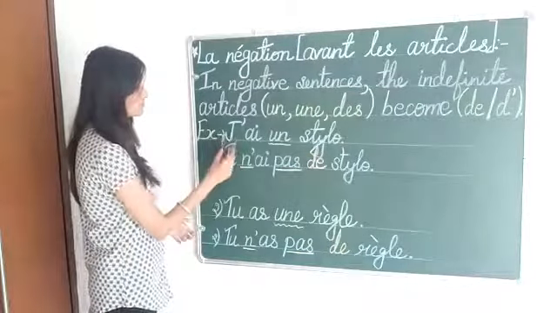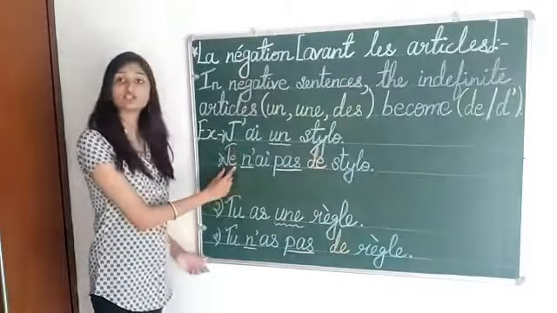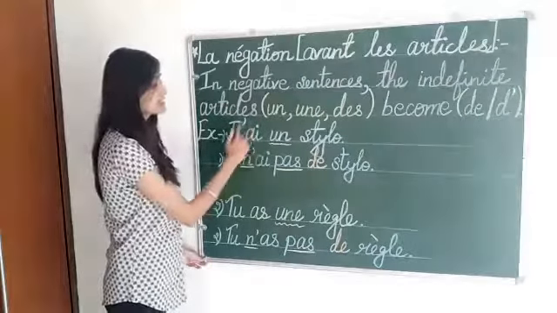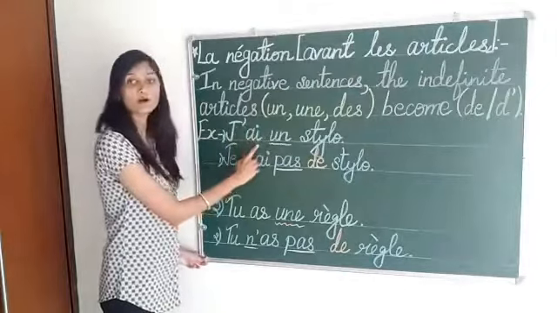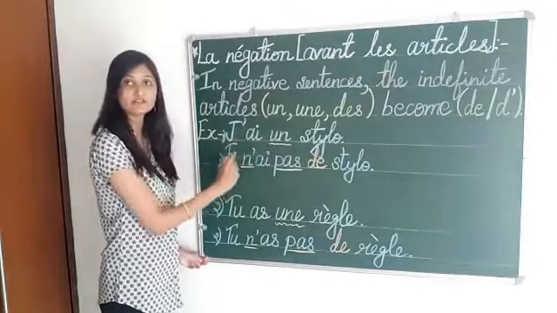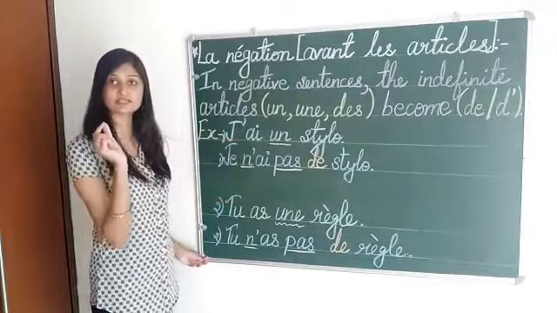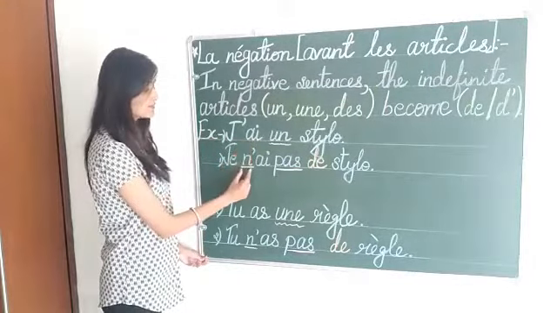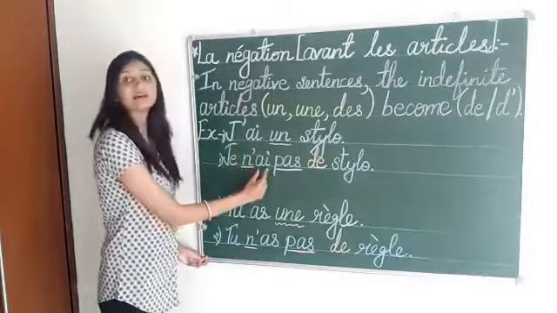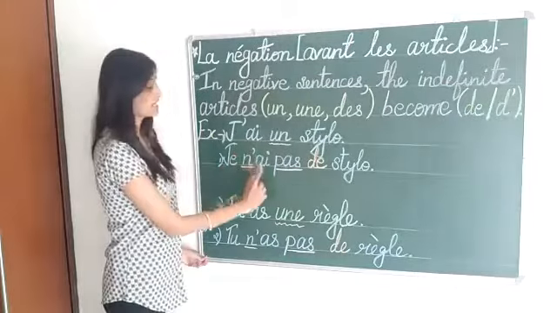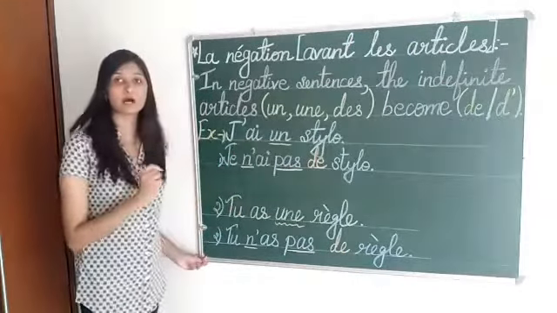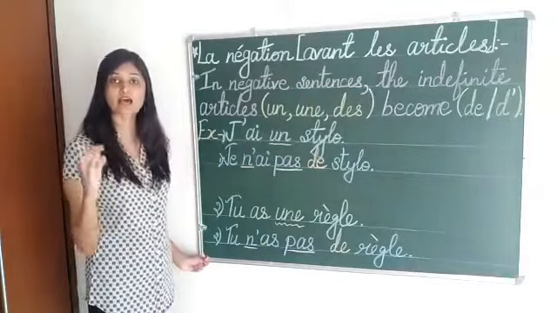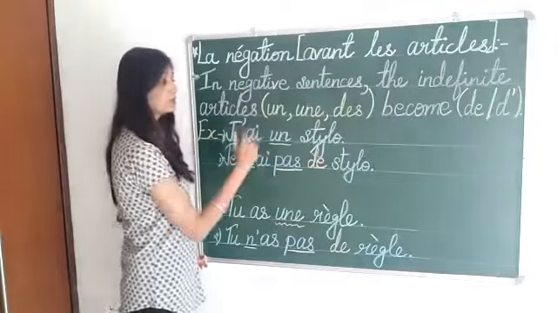So j' will become je. Then a is the helping verb of verb avoir, so before a will be n apostrophe, because a is starting with a vowel. So n apostrophe, then ai, and after a will be pas. Je n'ai pas. That means I do not have a pen.